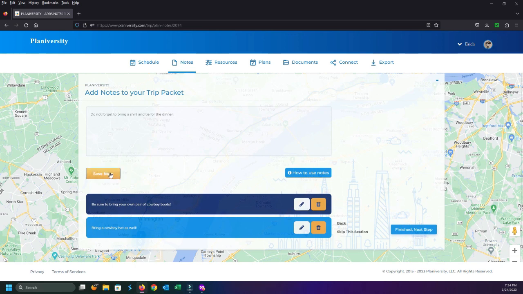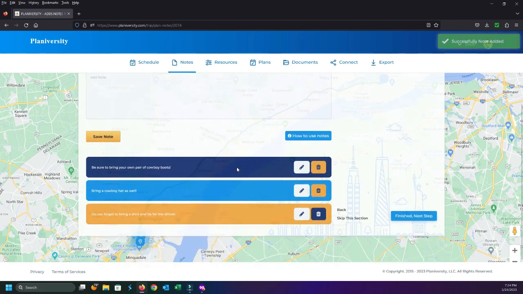All right, so all this information, just add as many notes as you want. If you want to be very specific about this party information, be as specific as you want. It's a piece of cake to do. Really, this isn't difficult. If I want to edit something, if I want to delete something, I can do it right here. But again, add as many notes as you want. It's your party, it's your event. If you want to make sure that everyone is uber informed, it's right there. There's your opportunity.